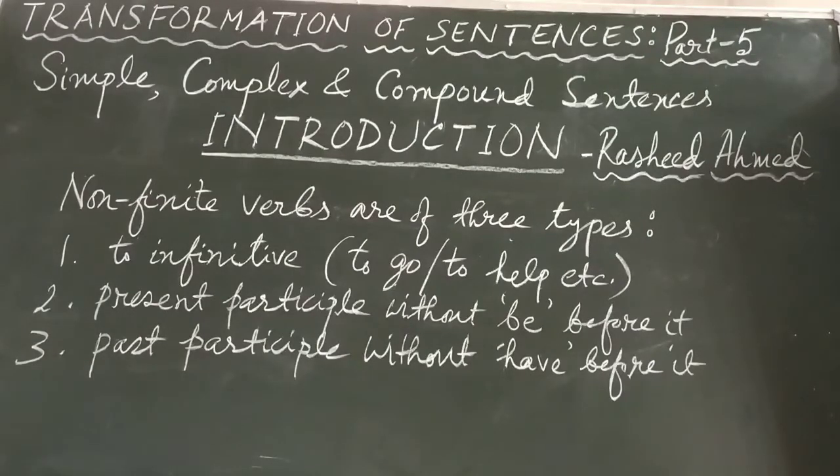I have here written, you can see, non-finite verbs are of three types. Now again you may be asking yourself why non-finite verb? In a simple sentence there is only one finite verb. All this while you have heard about finite verb, and now why is there non-finite verb? Yes, there is a reason. Because I have mentioned here non-finite verbs are of three types. Why? Because finite verbs are many and non-finite verbs are limited in number, only three types.